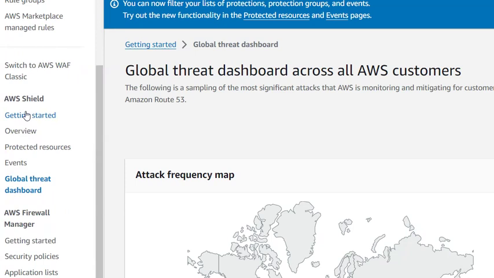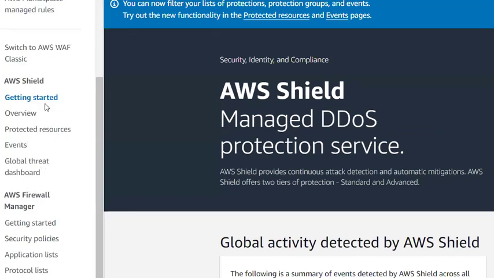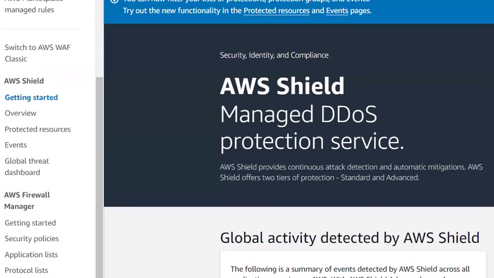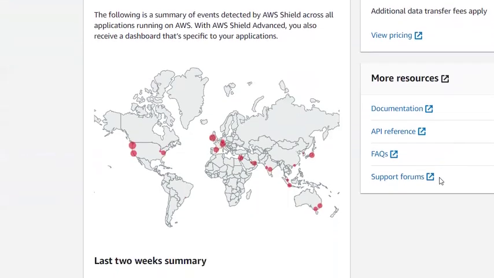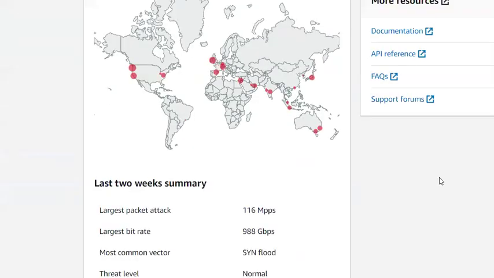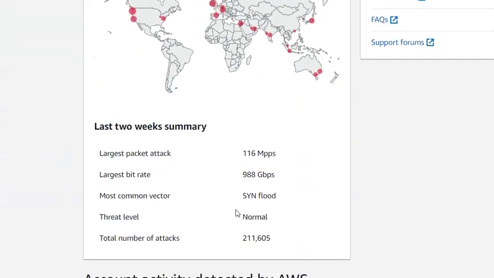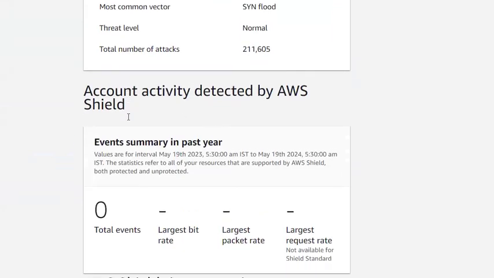And so let's see how to subscribe. Let's say I want Shield Advanced protection. For that, I have already told you we need a subscription, right? Yes. So let's see how to do it. Under AWS Shield, you have an option called Getting Started. Just click on it so that you enter into the dashboard. You can see this is how the dashboard will be, and the monthly charge is also available here. Monthly it will be charged $3,000. Here they are also providing a generalized dashboard and account activity detected.